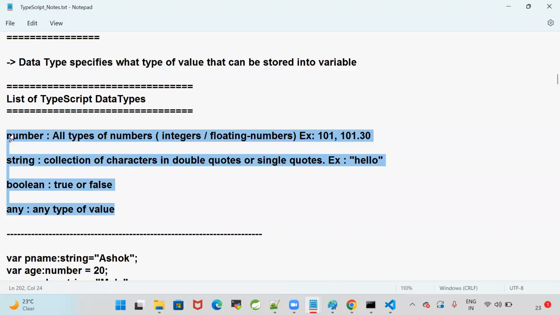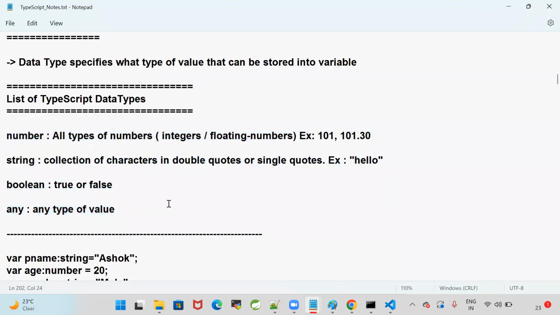Number, string, boolean, any. Number is used to represent any type of number. String is used to represent a group of characters. Those characters can be stored in single quotes or double quotes. Boolean represents a true or false value. When you don't know which data type to use, you can go for any type. Any type of value we can store.